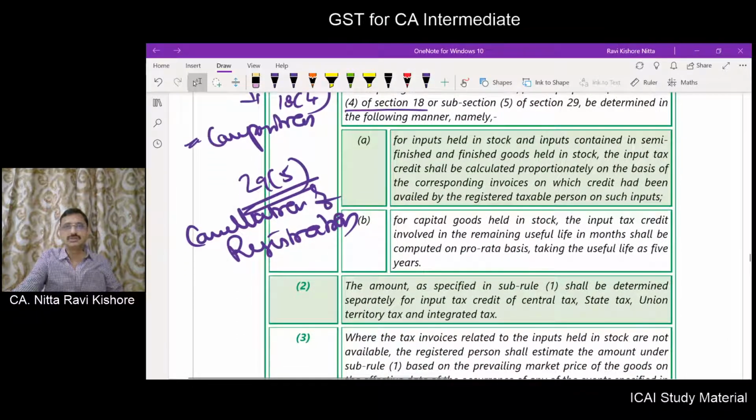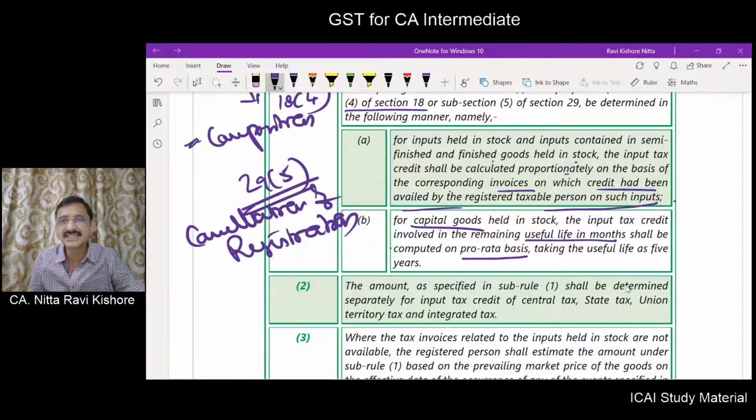Now, what he has to do? For inputs held in stock and inputs contained in semi-finished and finished goods held in stock, input tax credit shall be calculated proportionately on the basis of the corresponding invoice on which credit has been availed by the registered taxable person on such inputs. Also, for capital goods, the input tax credit involved in the remaining life in months shall be computed on a pro rata basis, taking the useful life as 5 years.